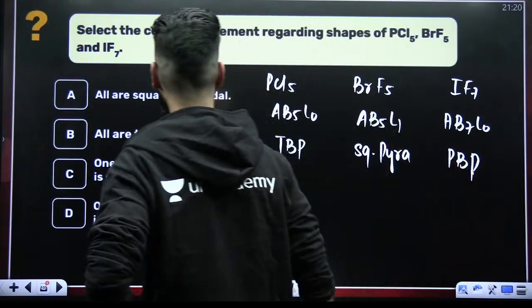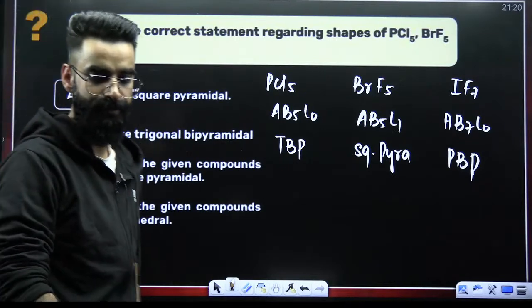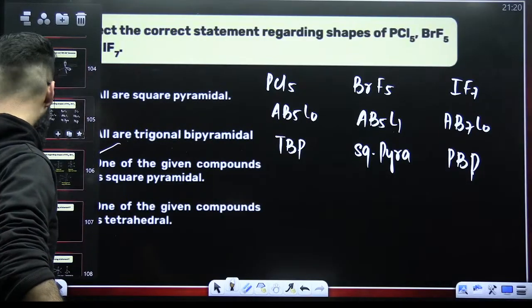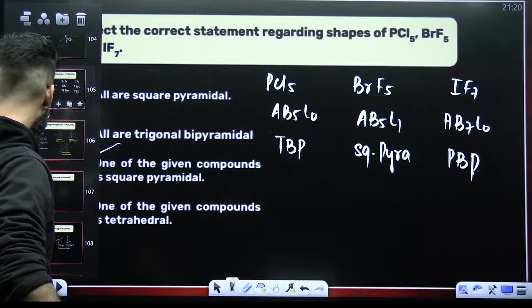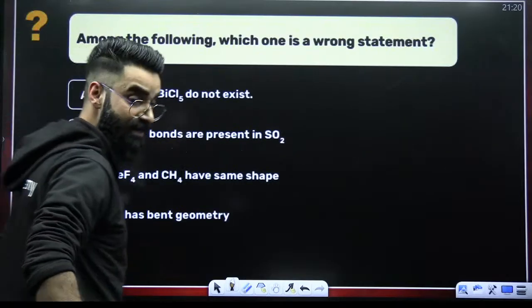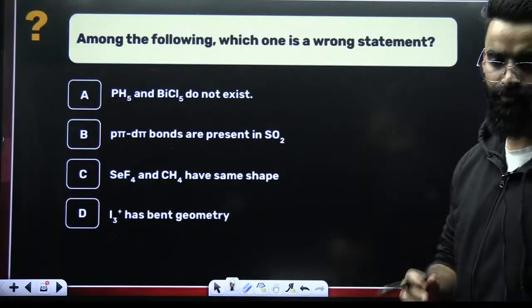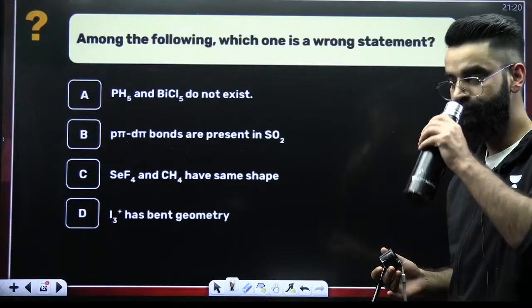The question is, one of the given compounds is square pyramidal. Yes, one of the given compounds is square pyramidal. Done and dusted. Moving ahead. Check this particular question. What do you think about this one?